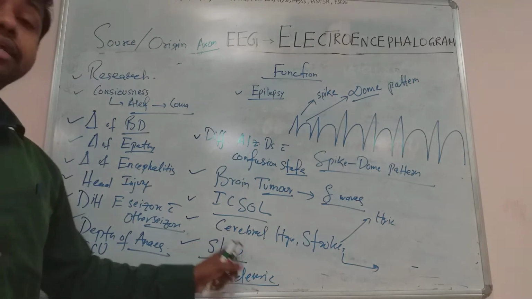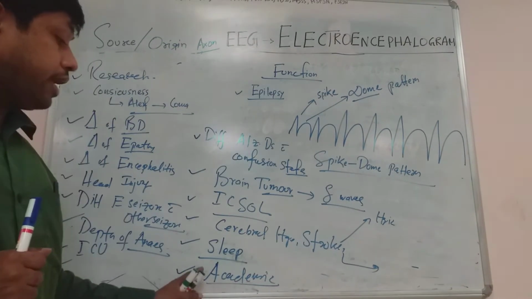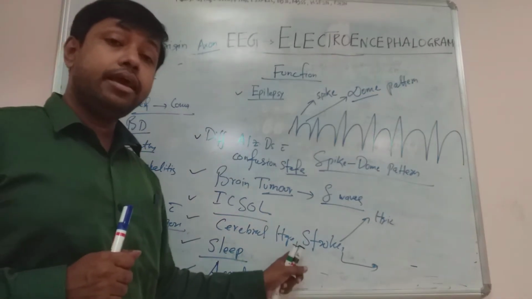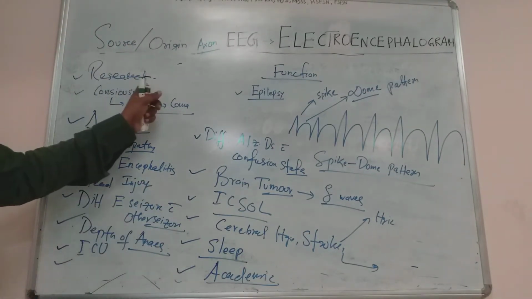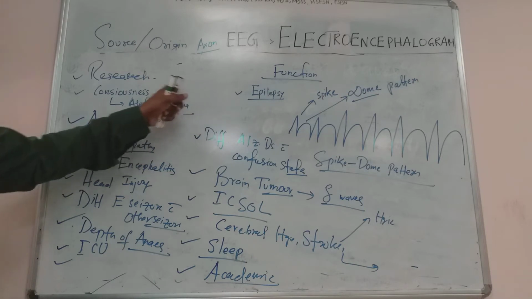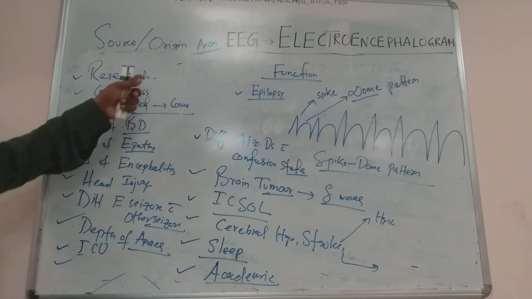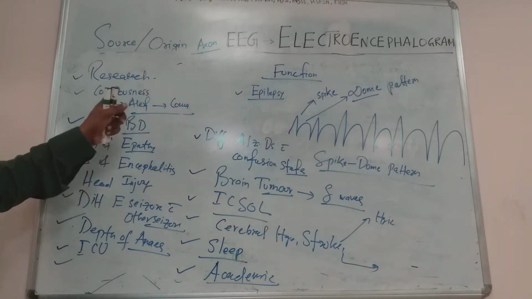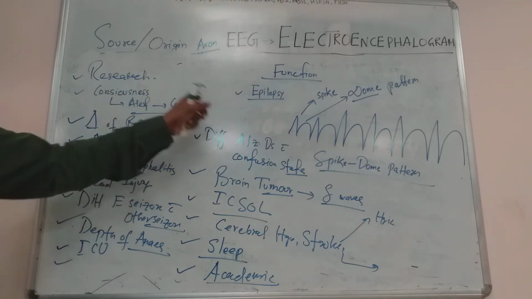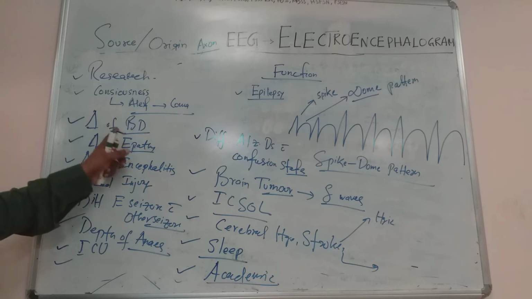It also helps in studying the various stages of sleep. It is also useful for students, especially those with academic interest, and for research, such as cognitive neuroscience research, psychology research, neurological research, and brain research. It also helps to study various stages of consciousness from alertness to coma, and it plays an important role in the diagnosis of coma. It also helps in the diagnosis of brain death.